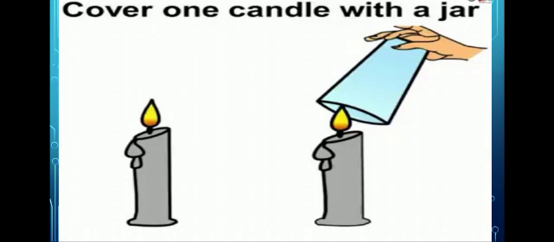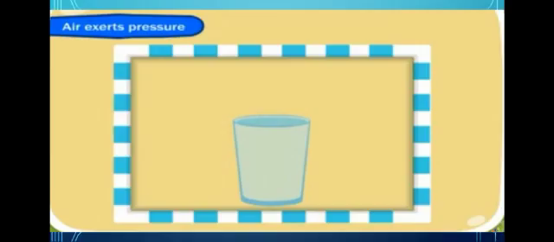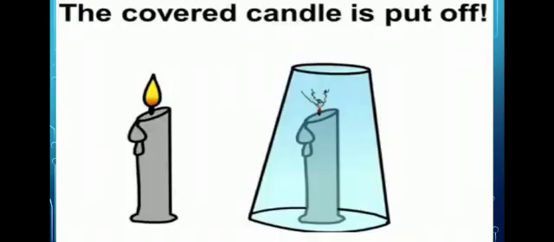After some time, you see the covered candle is put off because no air enters the covered jar. So the fire goes off. From this we conclude that air is required for burning.